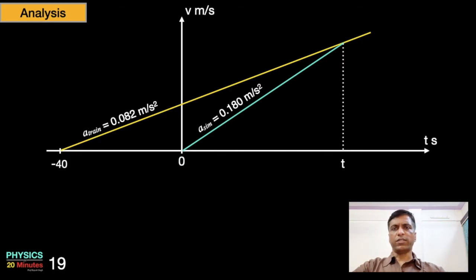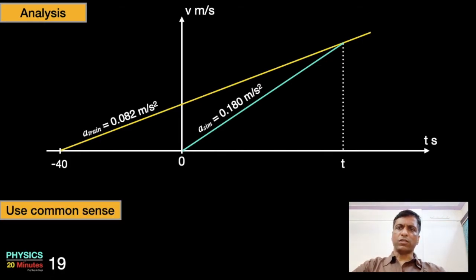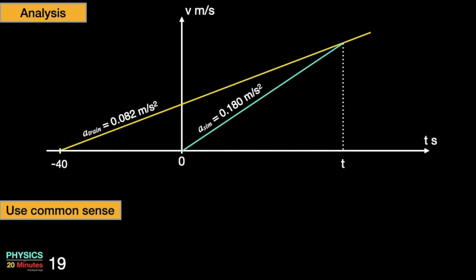Now we can analyze, is our solution correct? Have we made any mistake? Let's use some common sense to analyze the situation. We know that the acceleration of Simran has to be more than the acceleration of train. Simran has started her running much later than the train. So that way this solution looks correct. The acceleration of Simran is 2.20 times acceleration of train. Can we cross check by calculation?